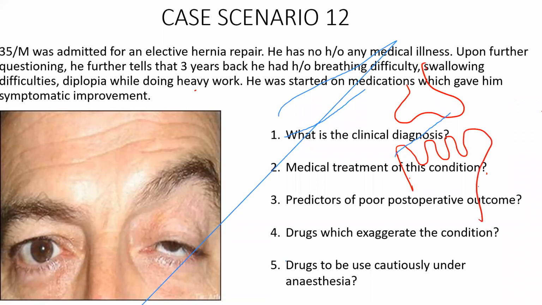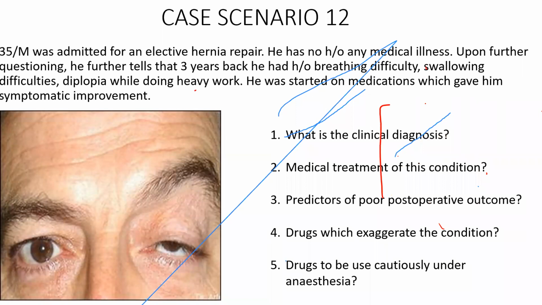Why is there no receptors? Sir, antibody-mediated destruction of acetylcholine receptors at the end plate. Yes, okay. There is a generation of autoantibodies which comes and completely destroys these acetylcholine receptors. So this is damage. Even though the acetylcholine release is normal, since there are no receptors, you get weakness when you do heavy work. Perfect. What are the predictors of poor post-operative outcome?